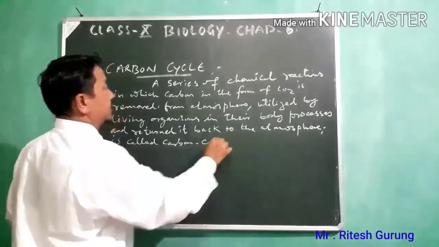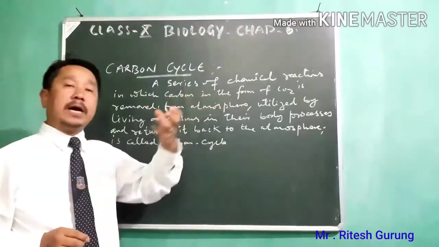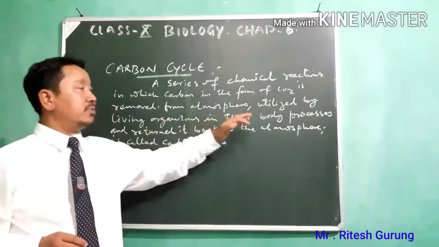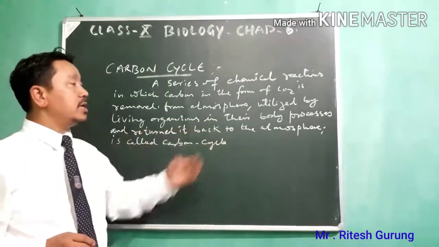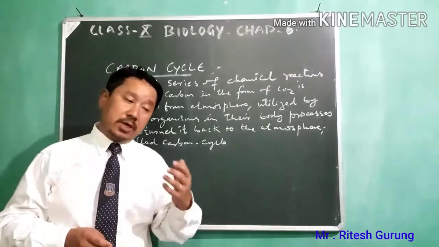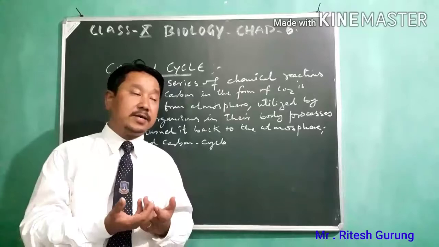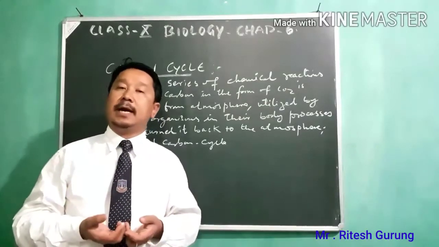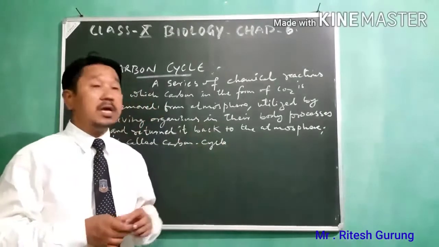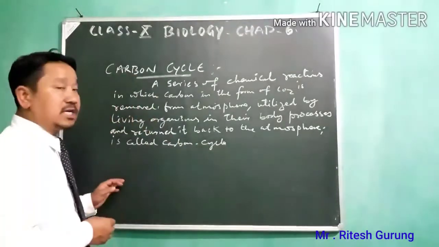All right, see here. So carbon cycle, as I was telling you, a series of chemical reactions in which carbon in the form of carbon dioxide is removed from atmosphere, utilized by living organisms in their body processes, and returned it back to the atmosphere again, is called carbon cycle. So that means carbon is taken from the atmosphere, is utilized by the plants and animals, and given back to the atmosphere again at the end. So this carbon cycle includes a number of steps which I am going to explain one by one.